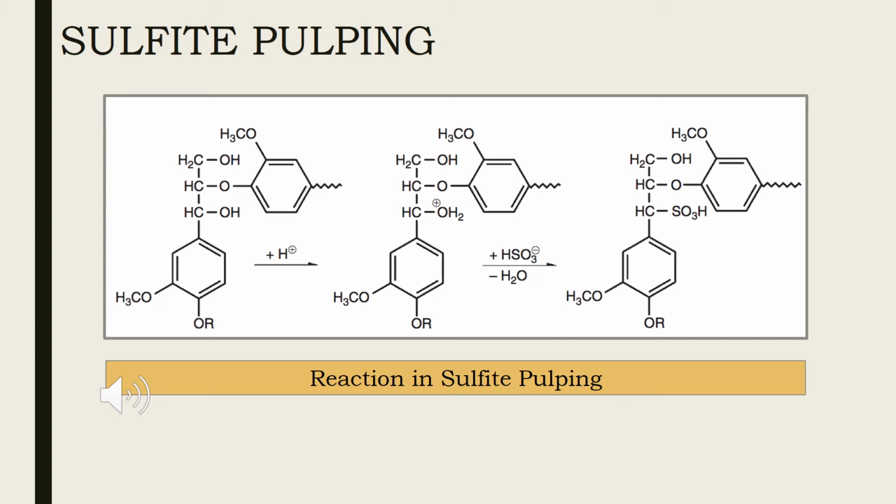Sulfite pulping can be controlled to produce pulps over a wide range of lignin contents and pulp yields. The residual lignin in sulfite pulps is sulfonated and is relatively easy to remove in pulp bleaching processes.